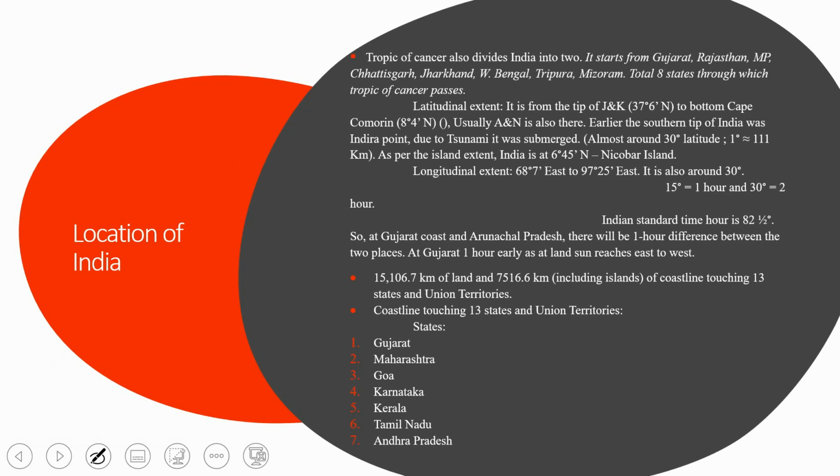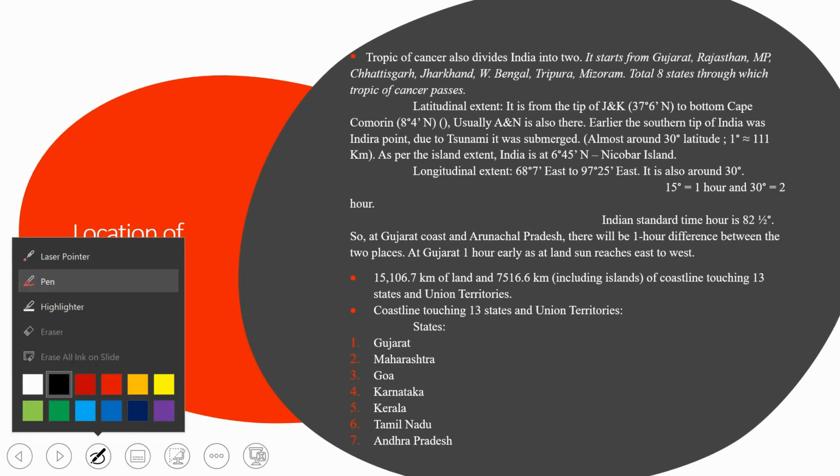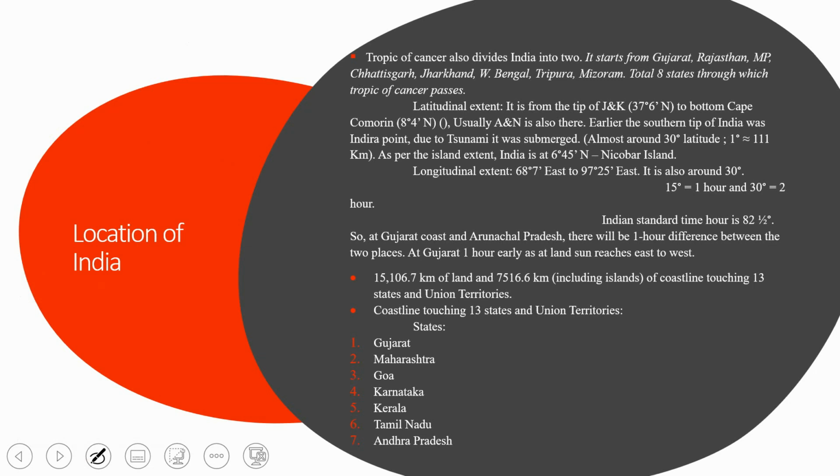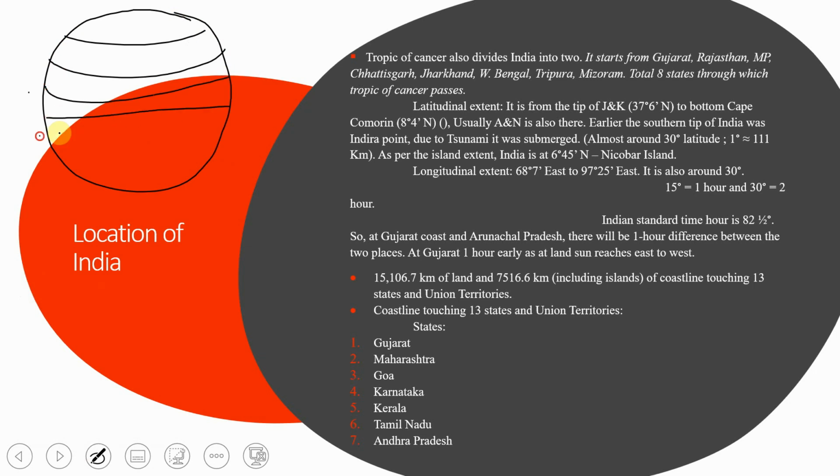Now, the latitudinal extent. What is the latitudinal extent of our country, and what is the longitudinal extent? There is one important point with respect to latitudinal and longitudinal lines. Suppose this is our earth, and these are the latitudinal lines. They are actually drawn horizontally, from east to west, but they help you get the position of a place on the earth in the north to south direction.